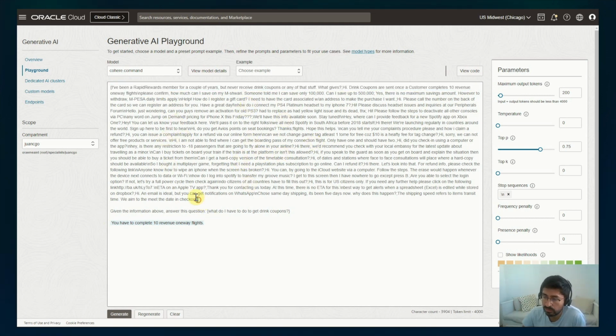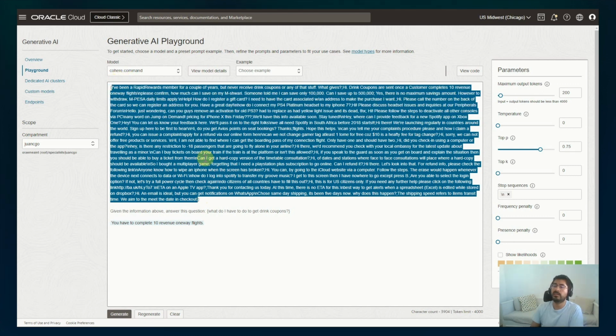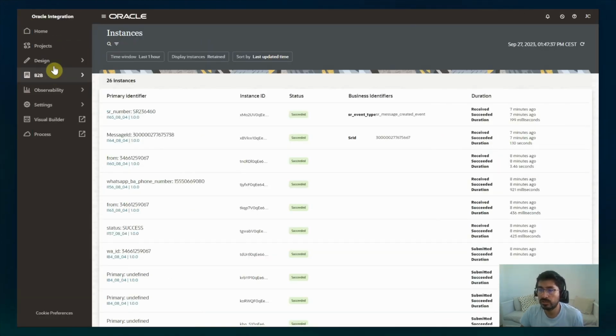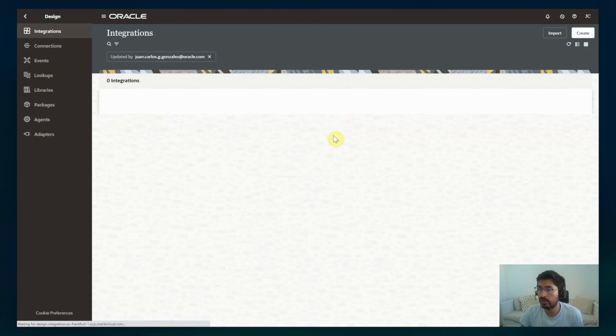Obviously, if you have a large, fast dataset, then what you should do is a custom model with fine-tuning. In this case, you can provide a large dataset in a bucket as an input for the LLM generation model, and then you can use that specific custom model and its endpoint as an API to be called from Oracle Integration Cloud. One of the things that I wanted to show is how these integration flows work.